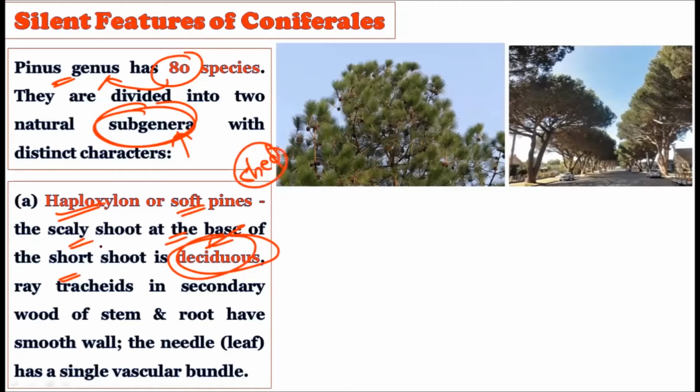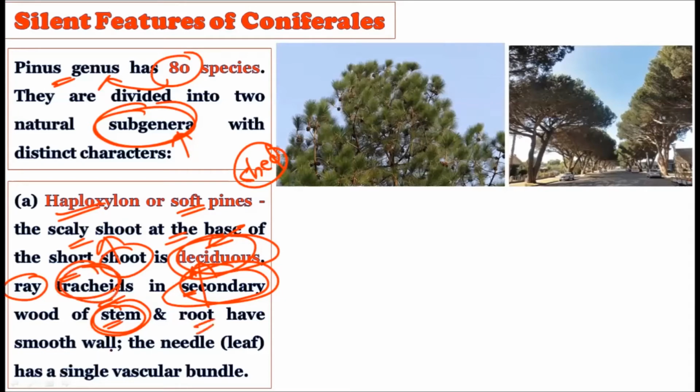The scaly shoot on the short shoot is deciduous in nature and will be removed in the autumn season. Red ruchets are present in the secondary wood of the stems. Anatomically, in the secondary wood possessed by the haploxylon or soft pines, there are red ruchets in the structure.